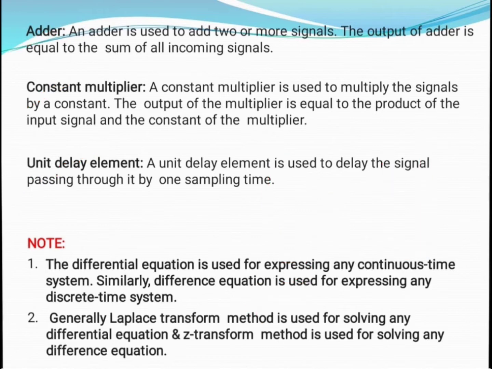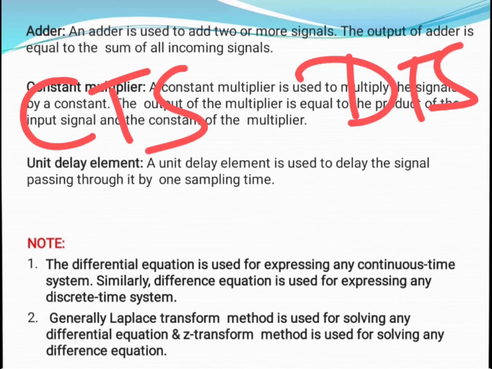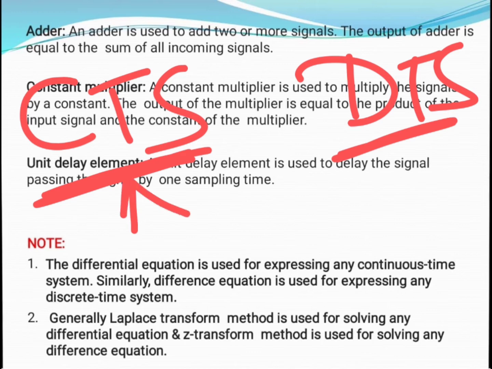Here are a few important points required before going through the realization part. As we know, we have two systems: the first one is the continuous time system and the second one is the discrete time system. For expressing any continuous time system, we generally use a differential equation.